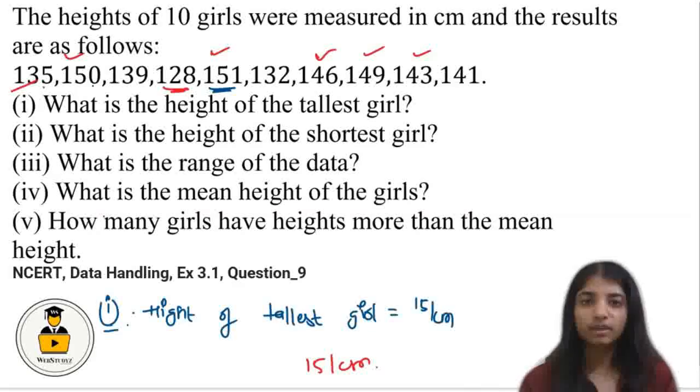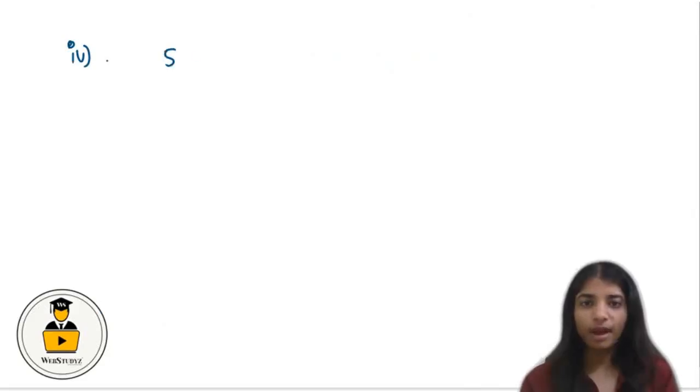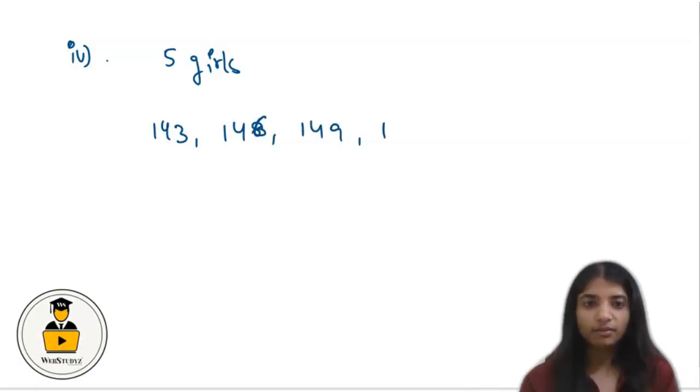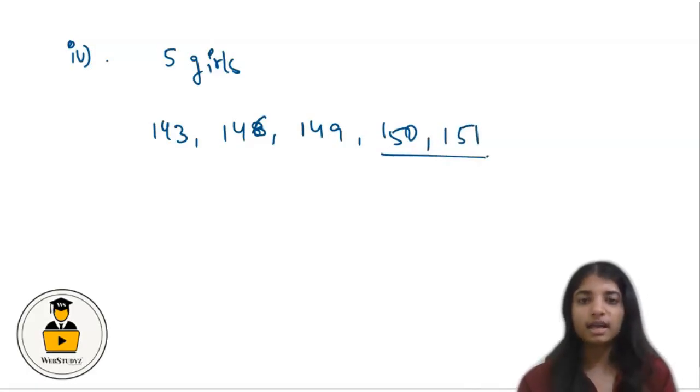So 1, 2, 3, 4 and 5. We can say that there are 5 girls whose heights are greater than the mean height. So the answer to part 5 is 5 girls, which are 143 centimeters, 146 centimeters, 149 centimeters, 150 centimeters and 151 centimeters. So this is the answer to the given question.